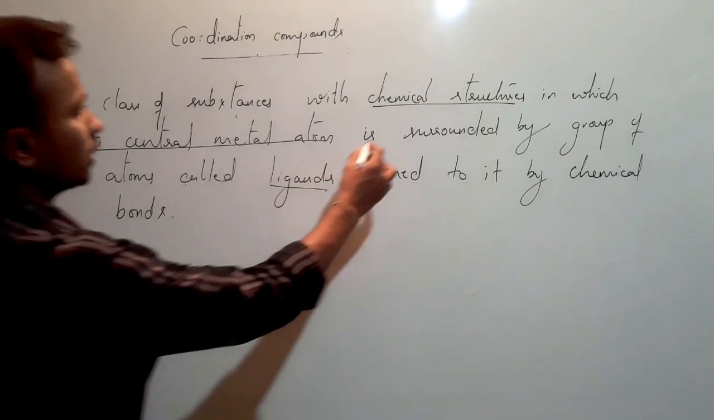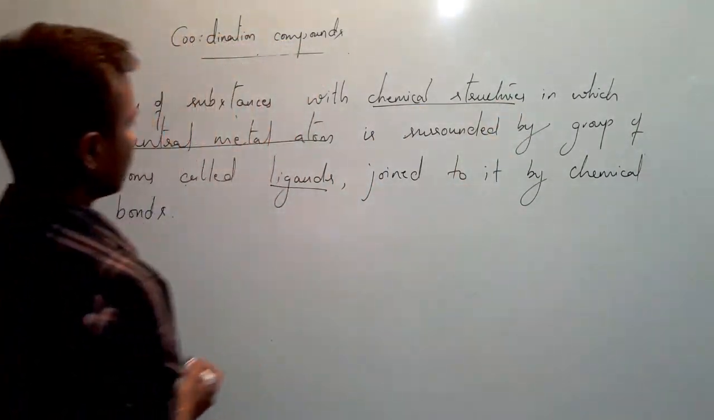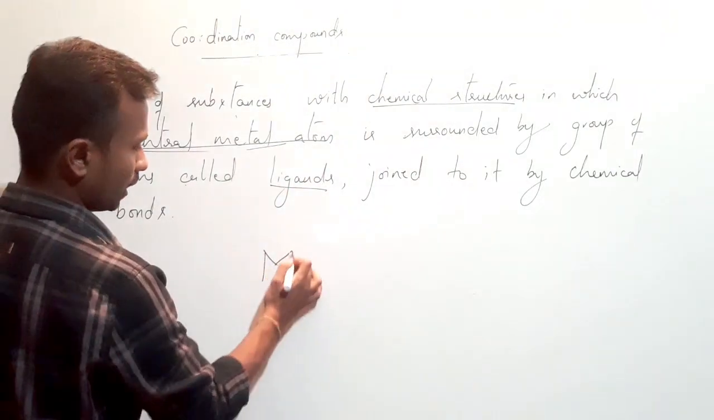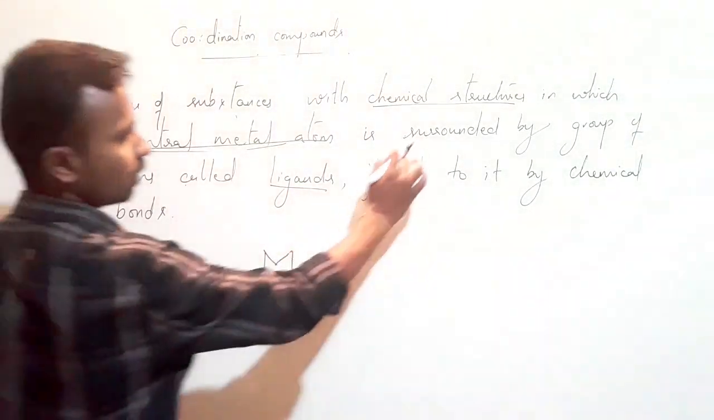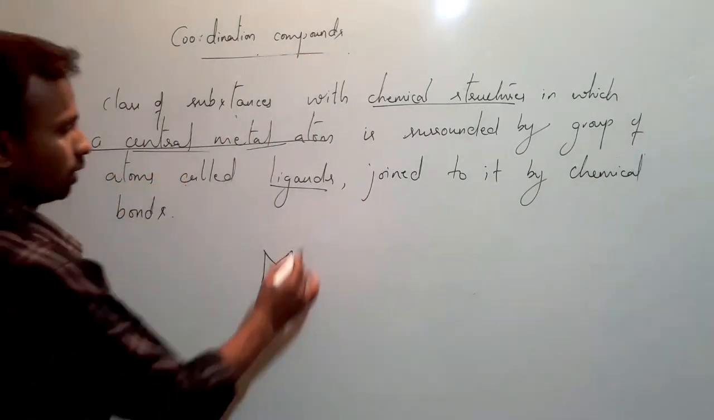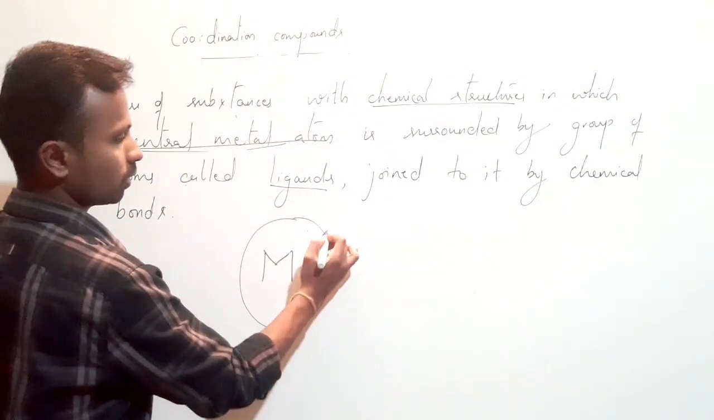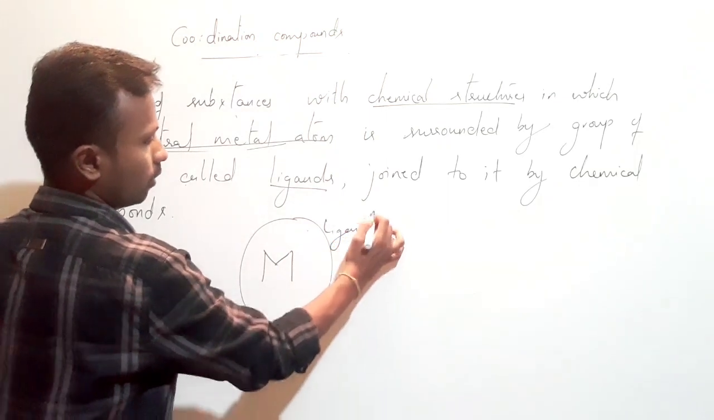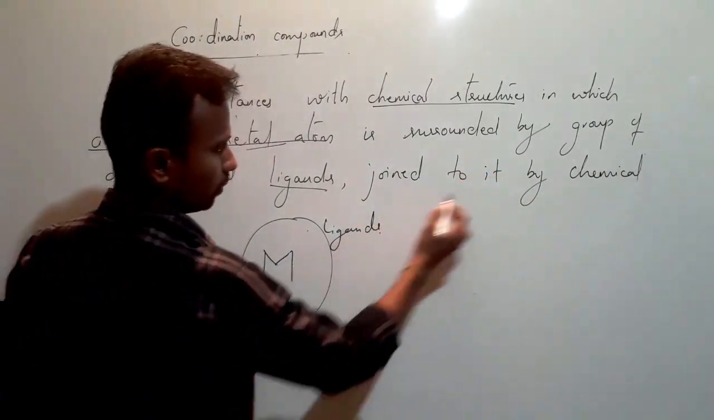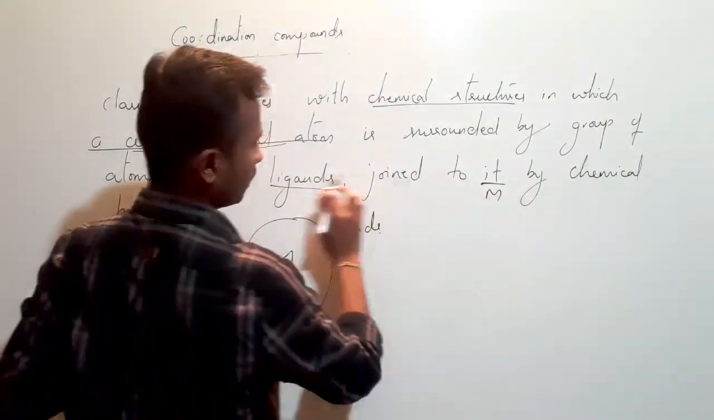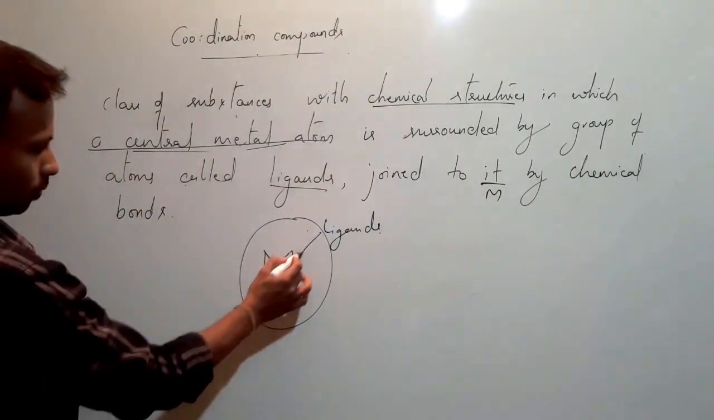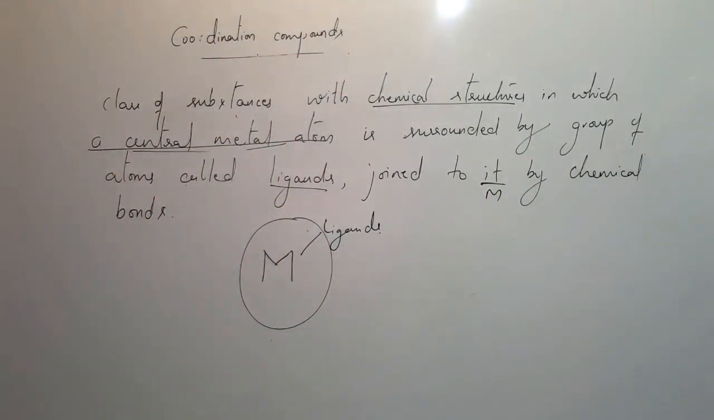They have mentioned that these are chemical structures. How are the structures? There will be a central metal atom, and this metal atom is surrounded by a group of atoms called ligands. These ligands are joined to the central metal atom by some chemical bonds. These are coordination compounds.